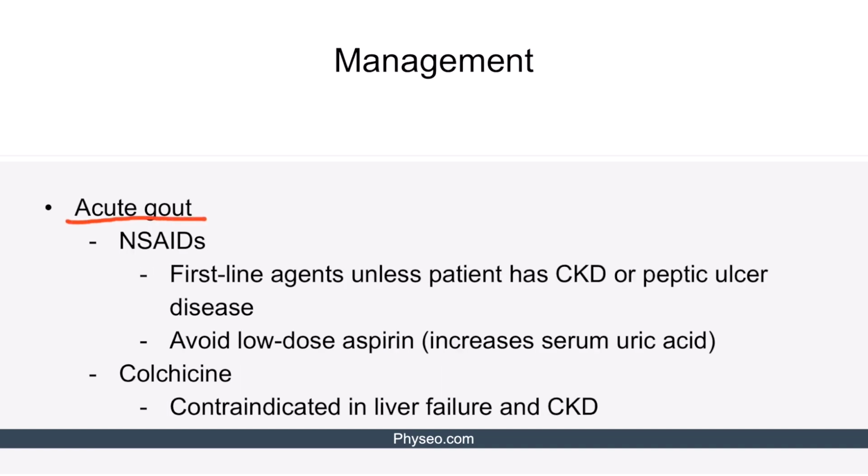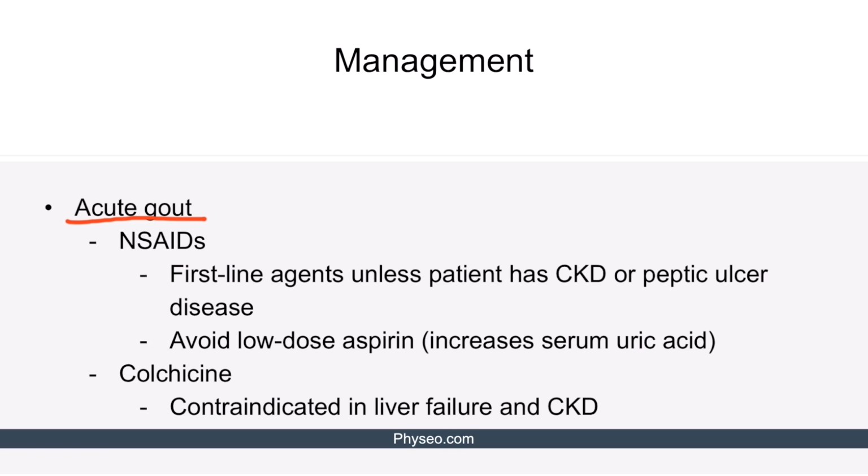Acute gout is treated with either nonsteroidal anti-inflammatory drugs, colchicine, or corticosteroids. NSAIDs, especially naproxen or indomethacin, are preferred as the first-line agents unless the patient has chronic kidney disease or peptic ulcer disease. NSAIDs will exacerbate both of these conditions.